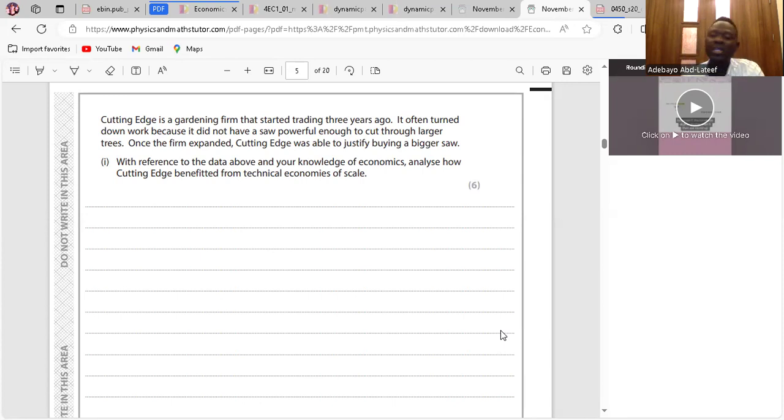Why? Because it's going to take more jobs and it's going to be able to spread the cost across the jobs. It's not going to be buying a new bigger saw every day or every now and then. So that one will be enough to be used for all the jobs. So that means it can spread its cost of production. Then it becomes average. Clear? Move on.